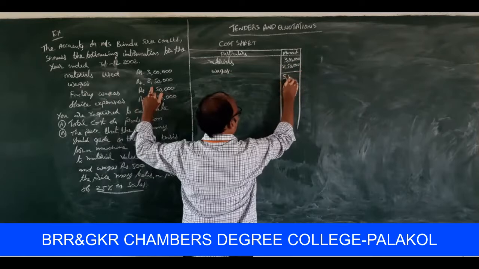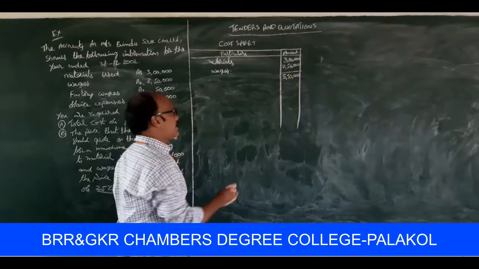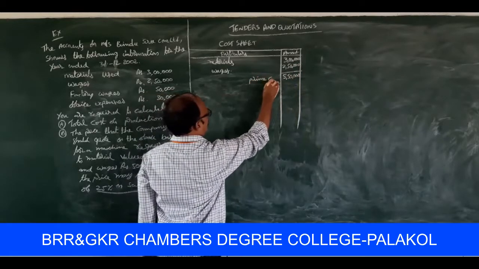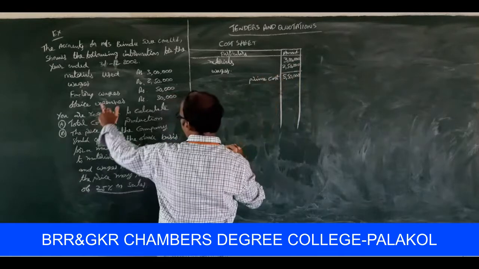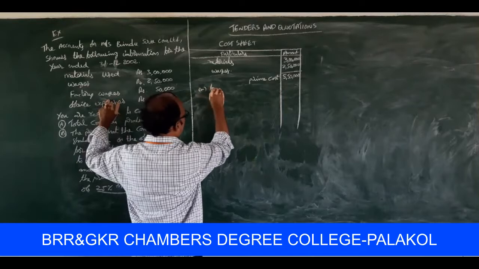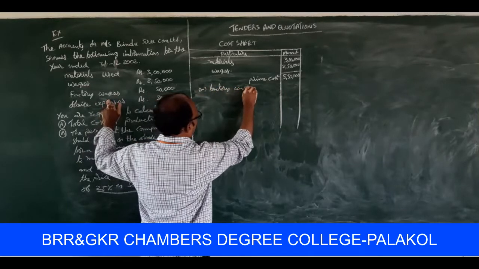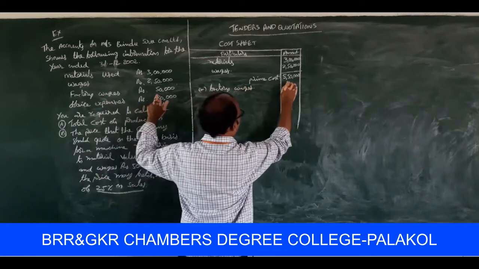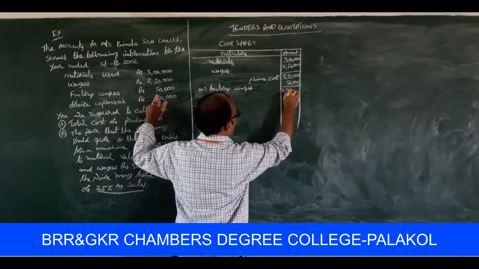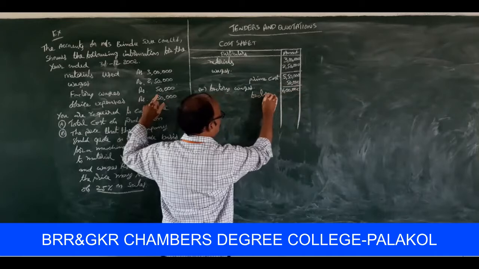Total 5,50,000. This 5,50,000 is to be treated as prime cost, you know very well. Next, add factory wages. This is called factory overheads. Factory wages, how much? 50,000. Then the factory cost is 6 lakhs.